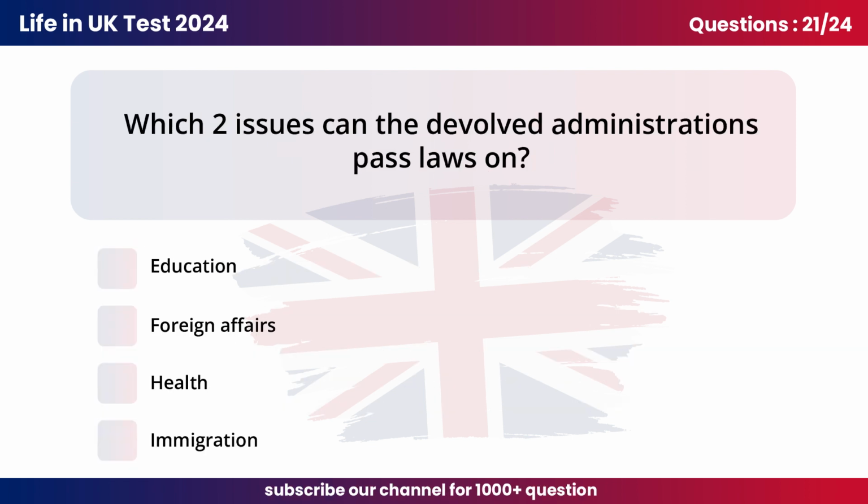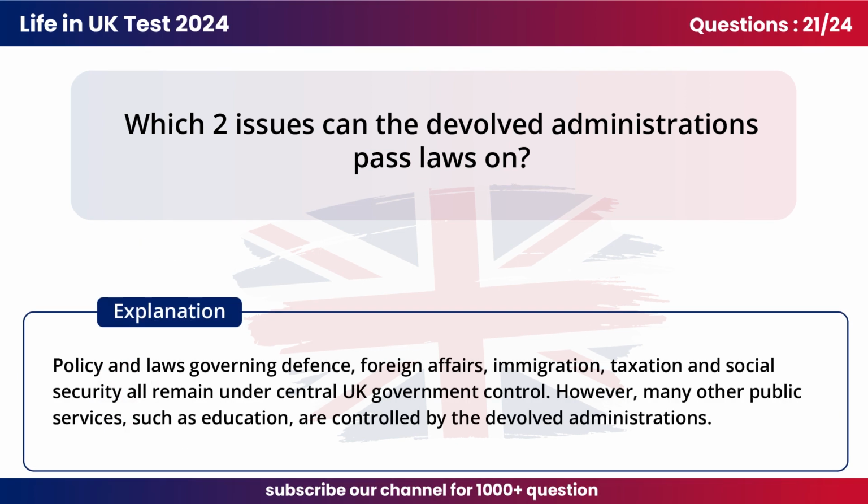Question 21. Which two issues can the devolved administrations pass laws on? A. Education. C. Health. Policy and laws governing defense, foreign affairs, immigration, taxation, and social security all remain under central UK government control. However, many other public services, such as education, are controlled by the devolved administrations.